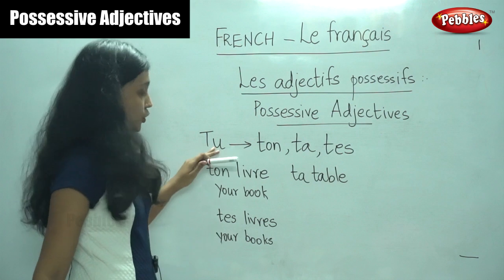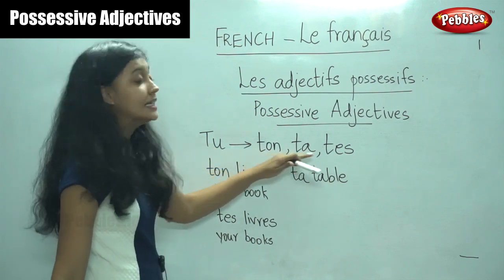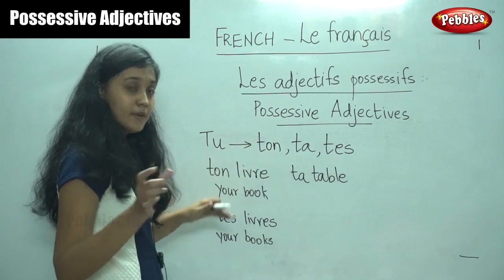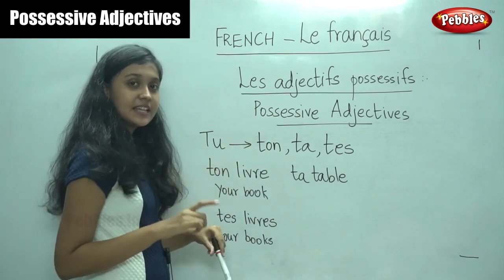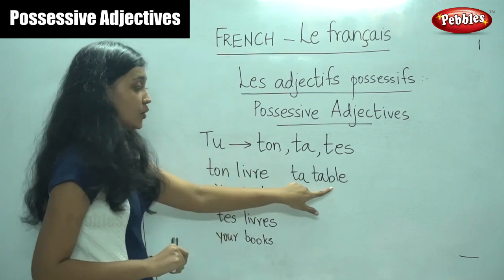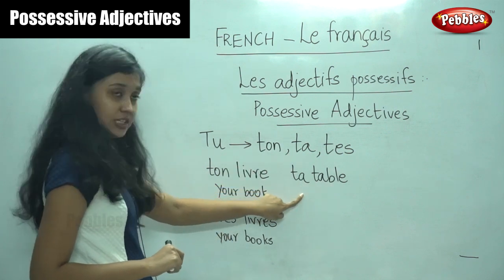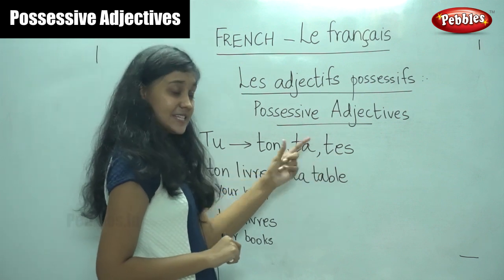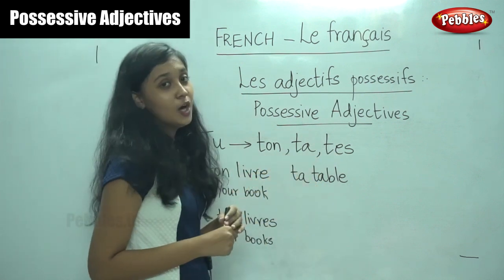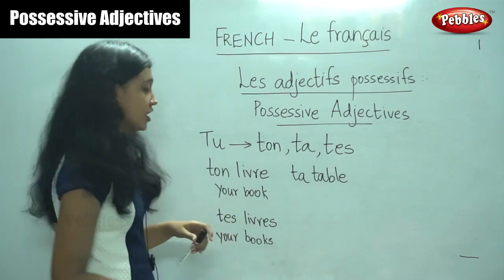So, for tu, we have ton, ta and tes. Ton is placed before a noun that is masculine singular. Ta is placed before a noun that is feminine singular, and tes is placed before a noun that is either masculine or feminine plural.